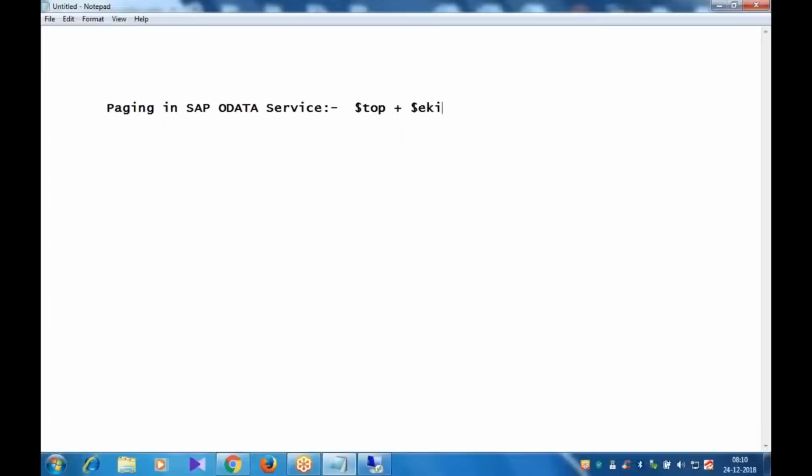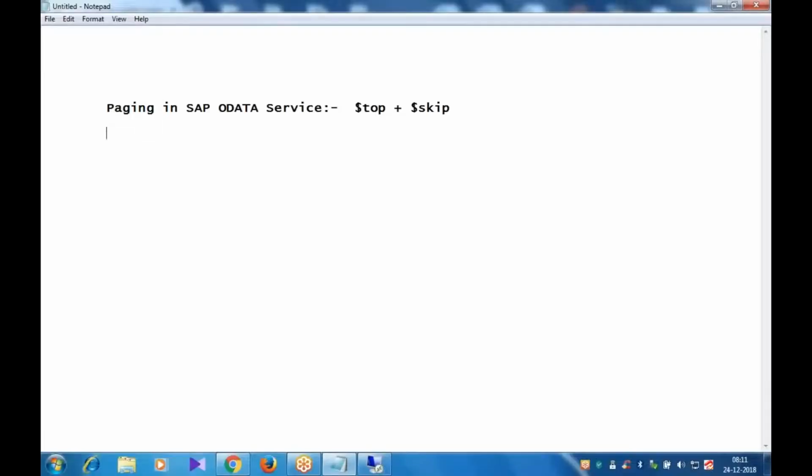I think we have already seen $top. $top means how many entries you want to retrieve from the backend system. $skip means how many entries have to be skipped.